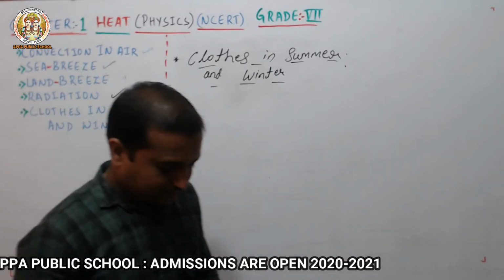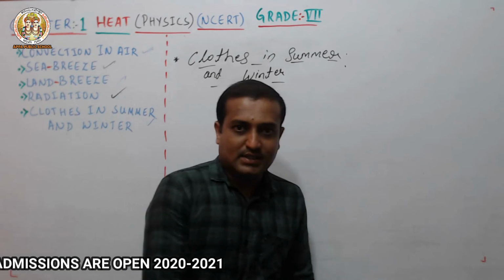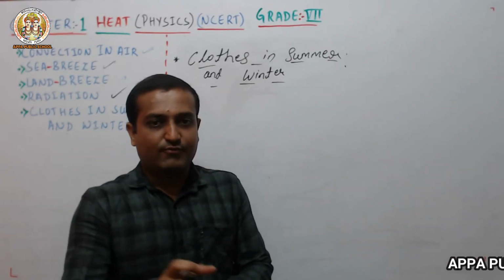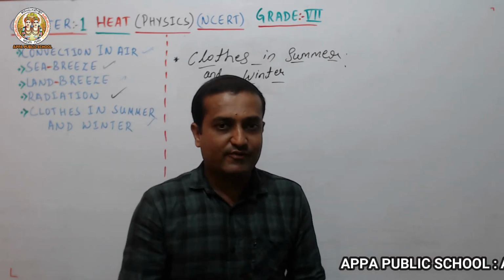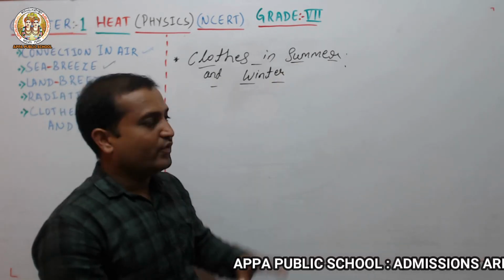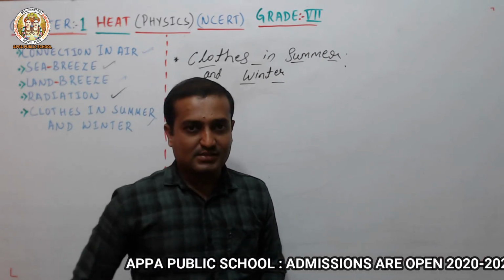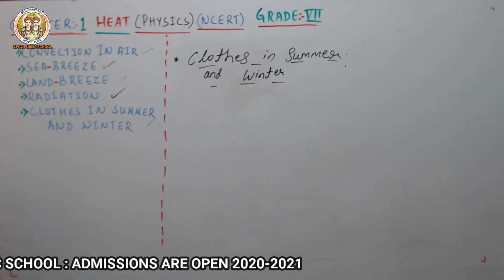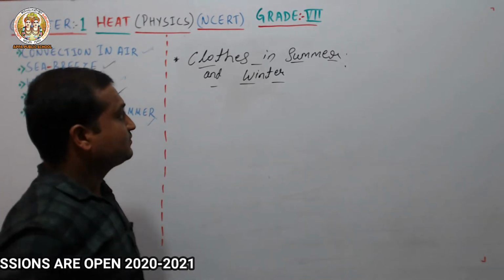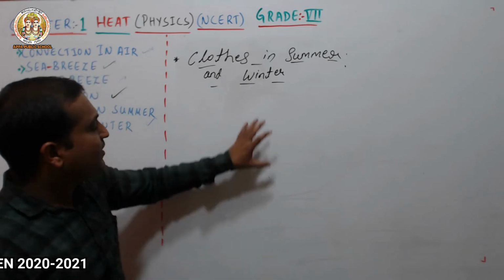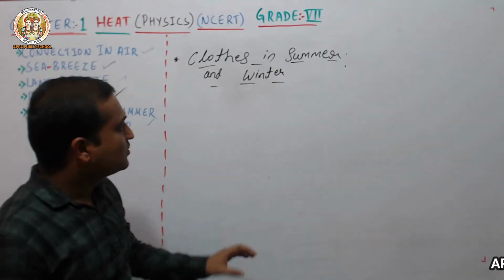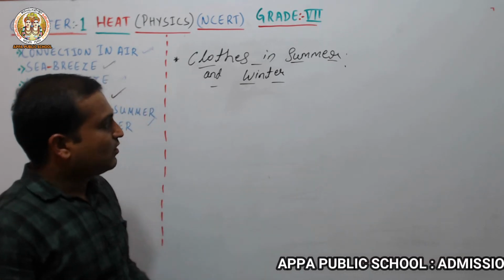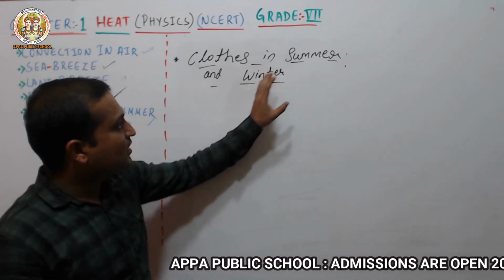Now you know that in summer and in winter we like to wear different kinds of clothes. What type of clothes do we like to wear in summer and winter? Let's discuss that. Before discussing the clothes, I will give one activity example, and from that I am going to explain about the clothes.